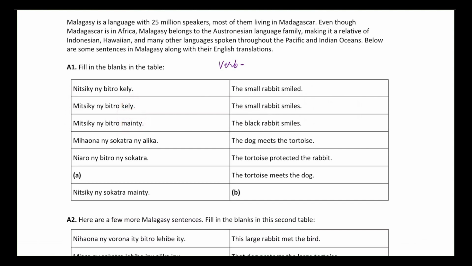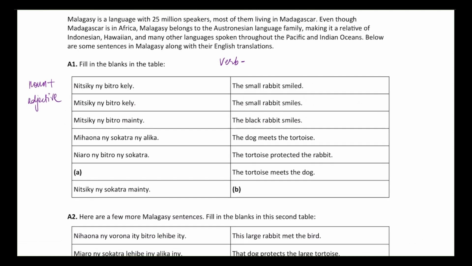Once again, in different languages, in some languages adjectives precede the noun, whereas sometimes the noun precedes the adjective. In this one, we see that it's, let's write it over here: noun plus adjective. All right, we're getting pretty good insight here on the knowledge on the language. So let's keep moving forward.